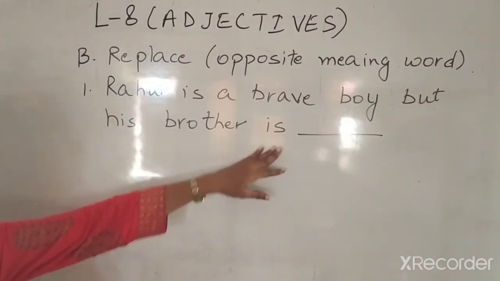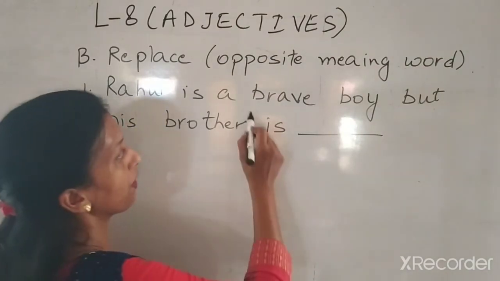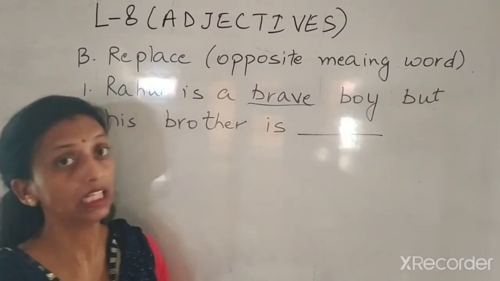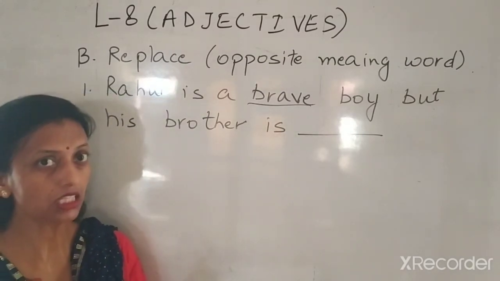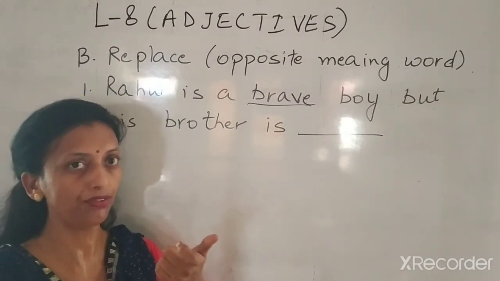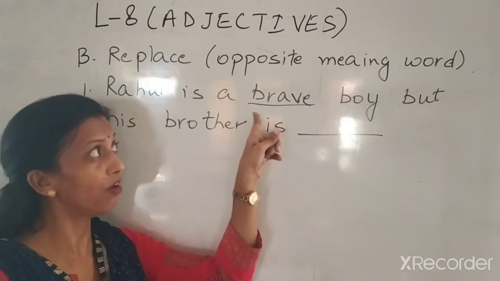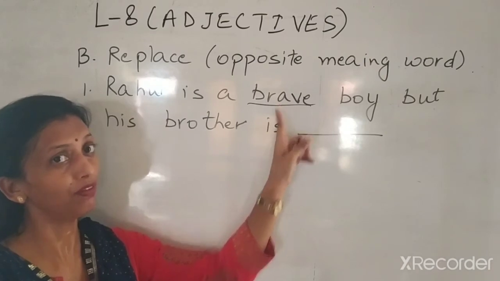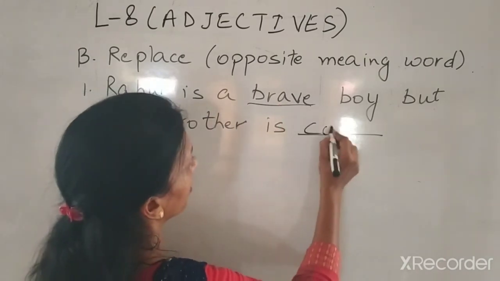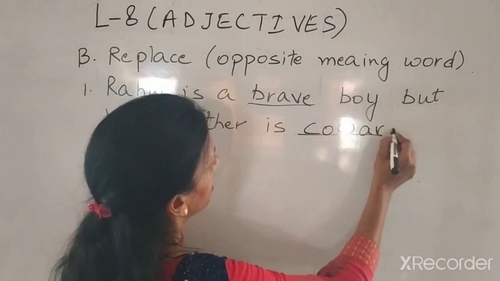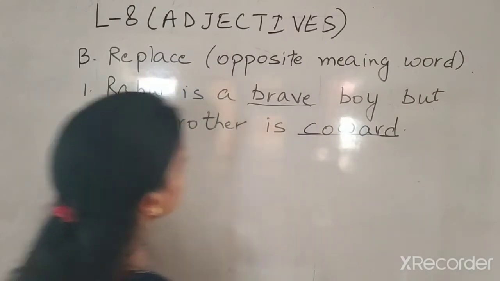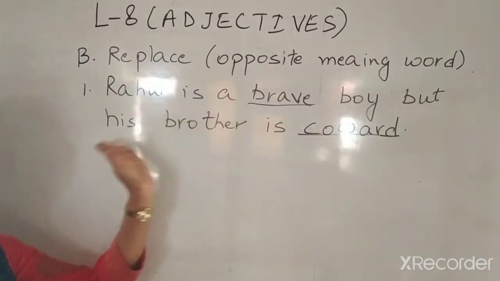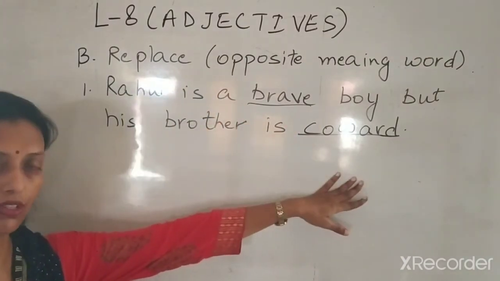Right? Now you just look into your books, you will find this word brave is in italics. Yes? It's looking a little bit different. So now we have to find the opposite of this word. What is the opposite of brave? It's coward. Okay? So we will write, Rahul is a brave boy, but his brother is a coward.